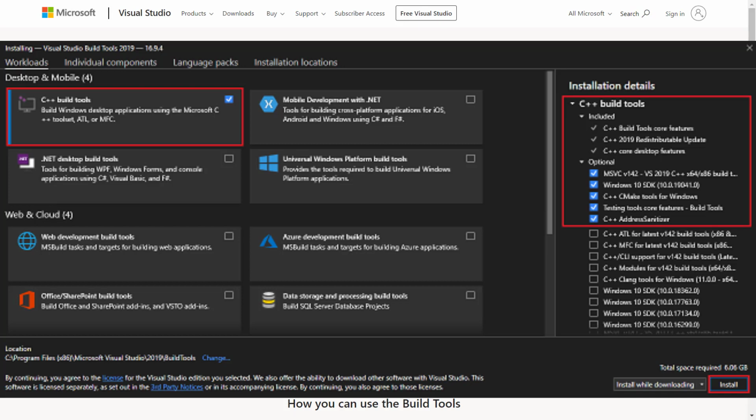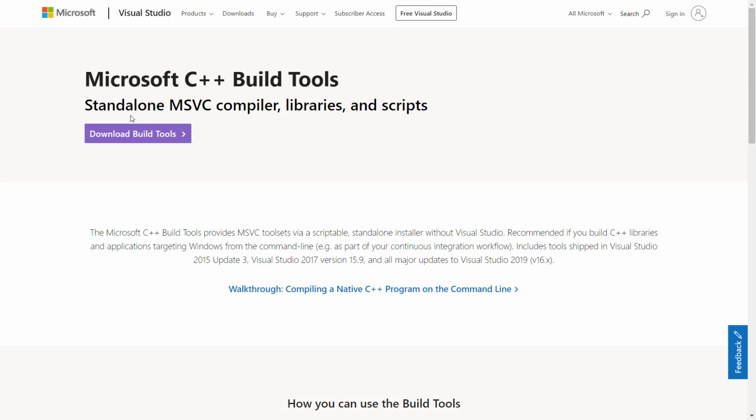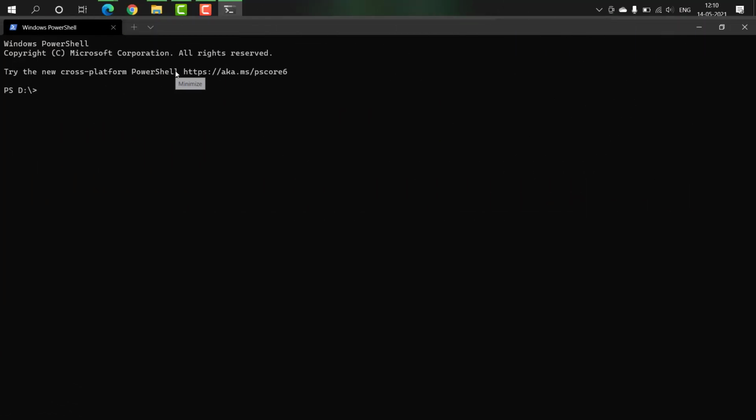After the installation is done, you can go ahead with the next steps. Now, after you have successfully installed Rust, you need to check whether your rustc and cargo commands are running or not.